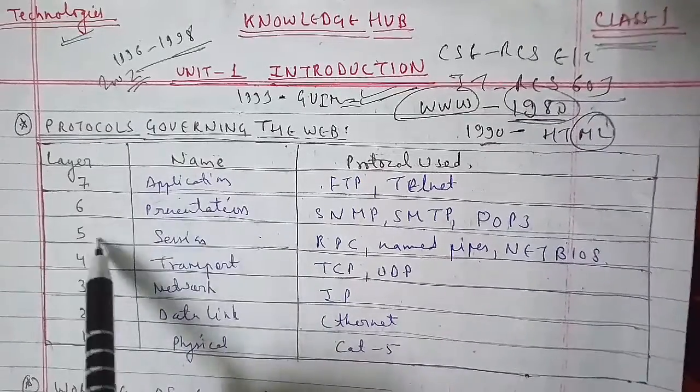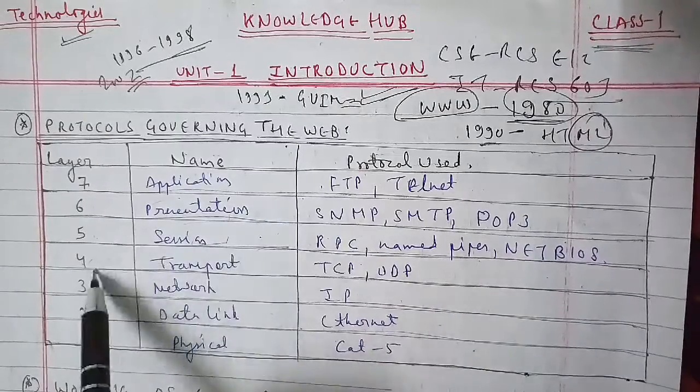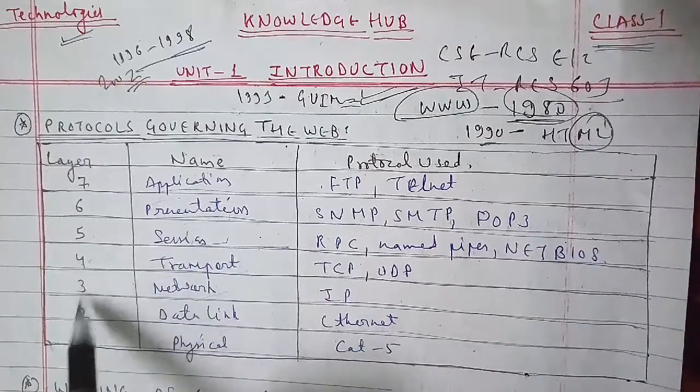What was the name of the layer? What protocol did they use? In layer 7, the name is the application layer, and the protocols used are FTP and Telnet.